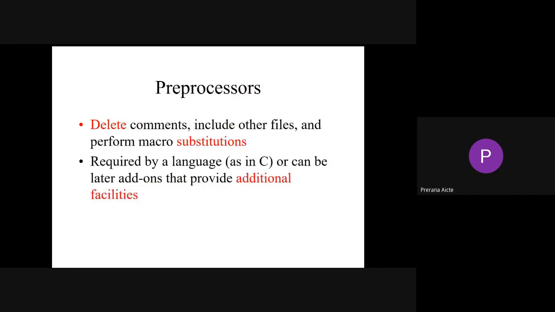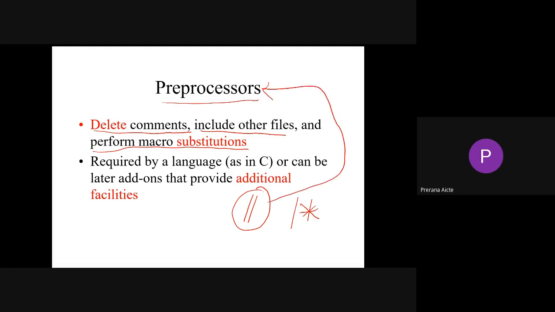And we have preprocessors. Already existing activities can be handled with the compiler. We have different types of operations: delete comments, include other files, and perform macro substitutions. See, all those things come under the preprocessor. For example, if we write like this, it's a comment, right? This is also a type of comment. So the thing is, if you write this text, it should not be considered a part of your program.